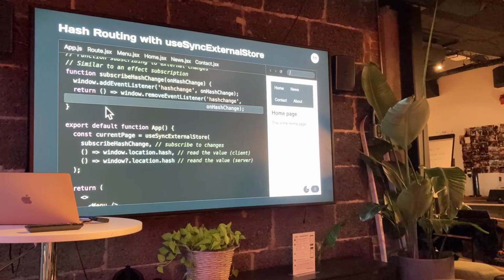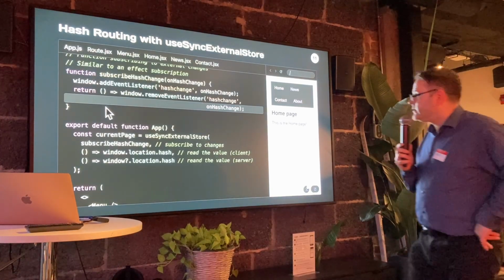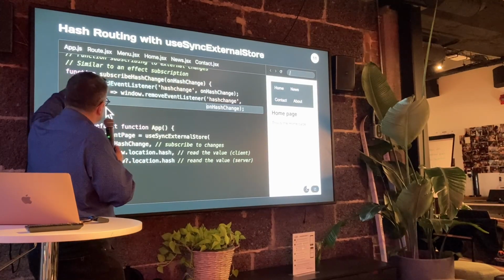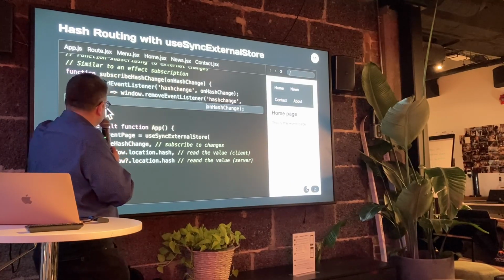Anything else we can connect to or subscribe to? A timer. Yeah, a timer could work. Very good. Nice. So these are things we can subscribe to and unsubscribe from with the return.